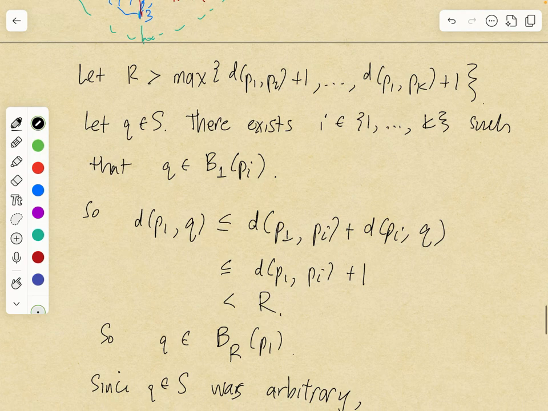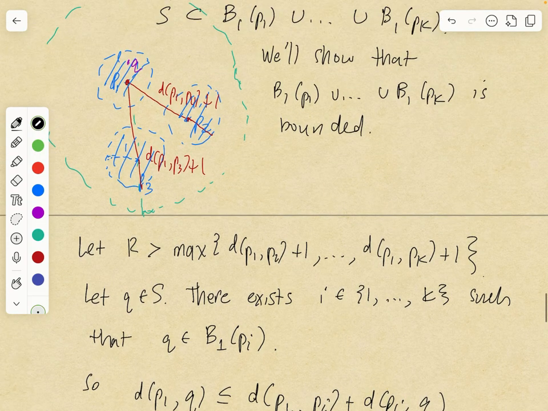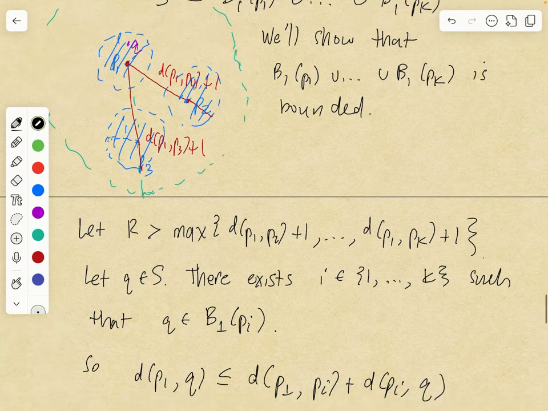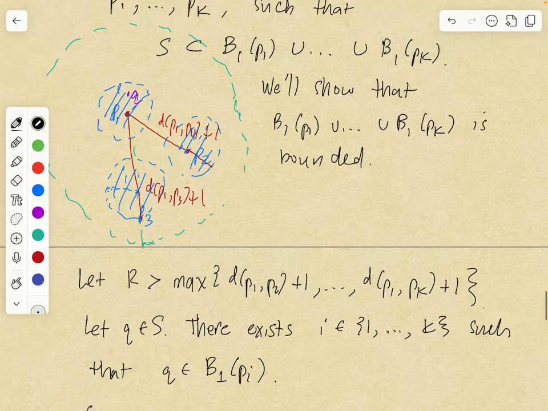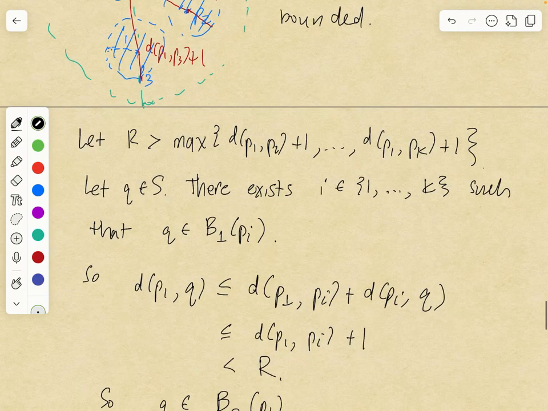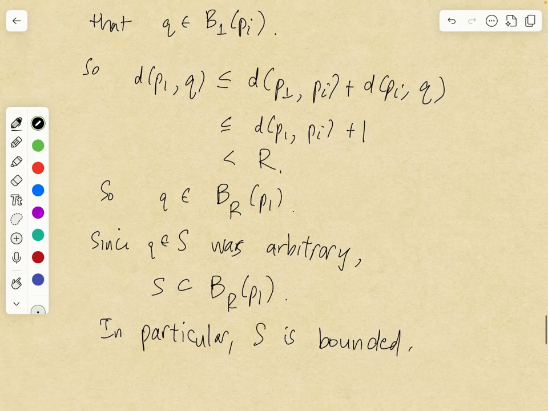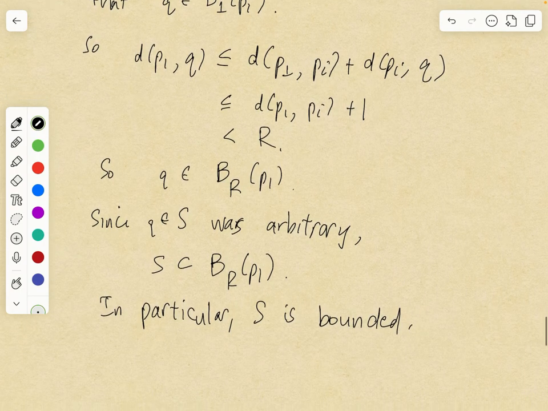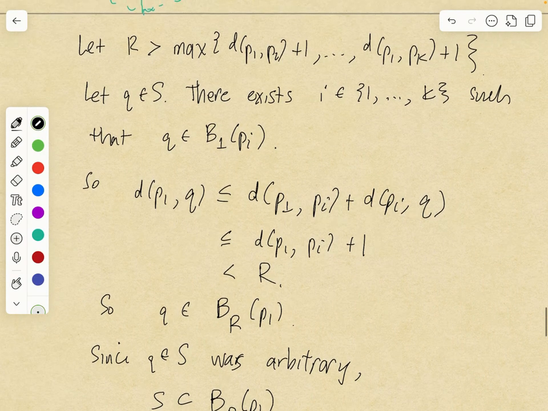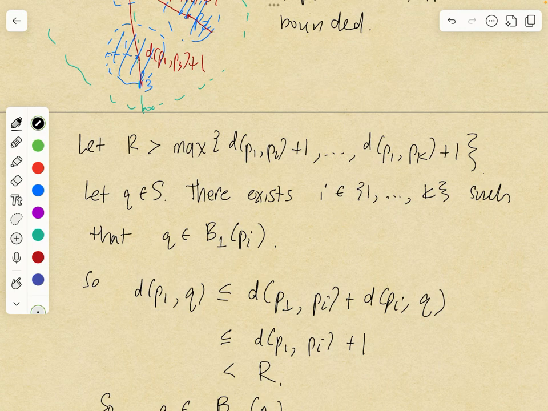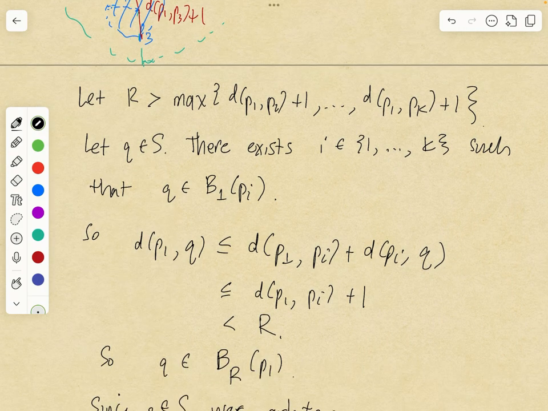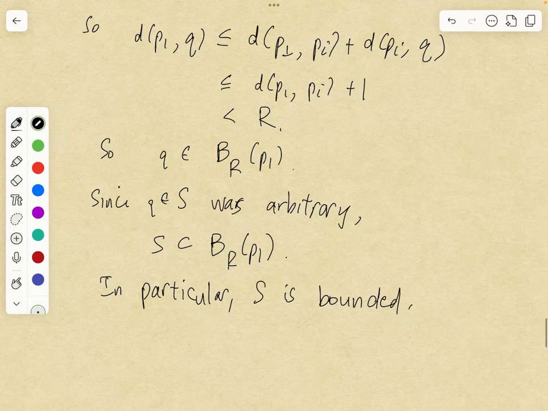So this technique is definitely worth knowing: when you have a finite set, you just take a point and then take the radii and then take the maximum, right? Add 1. Well, whatever the radius of those balls was, in this case it was 1, and then show that the union of those open balls is bounded, and so S is bounded. So once I took capital R, I just took Q in S to show that S was contained in this ball of radius R centered at P1.